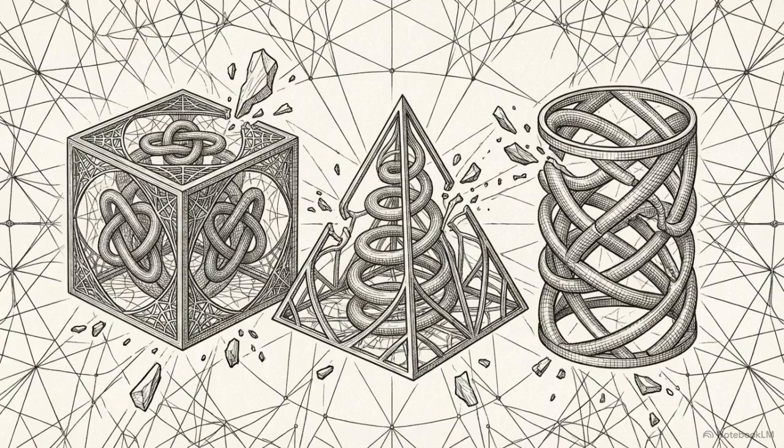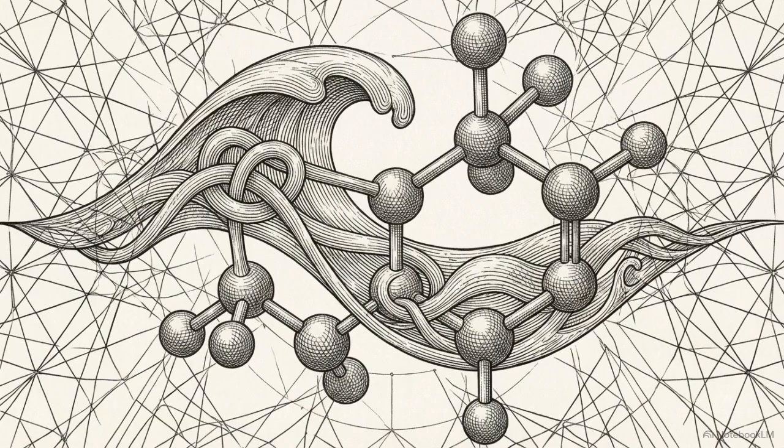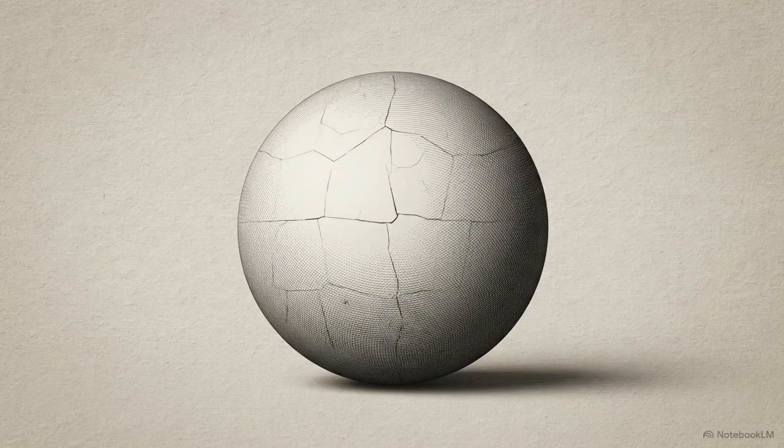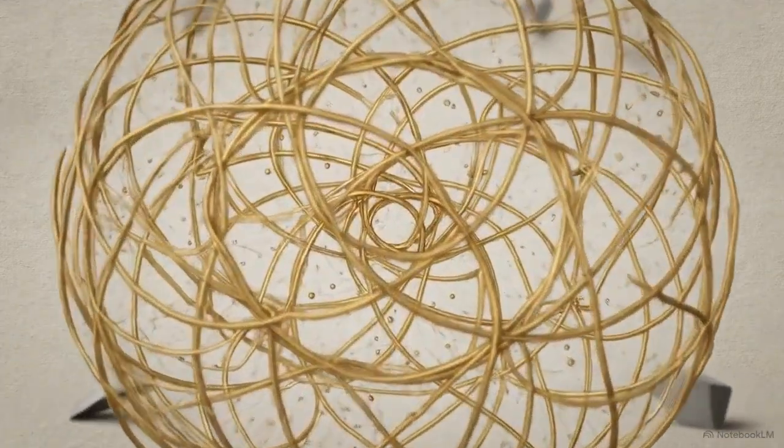Our current models of physics rely on the existence of discrete things, particles that act like tiny billiard balls, waves that travel through vacuums, and molecules with fixed structures. To test the relational action framework, we have to assume these objects are secondary. We need to look past the sphere and focus on the web of connective tension that holds it together.